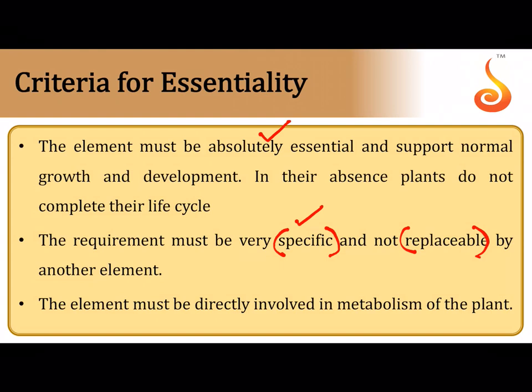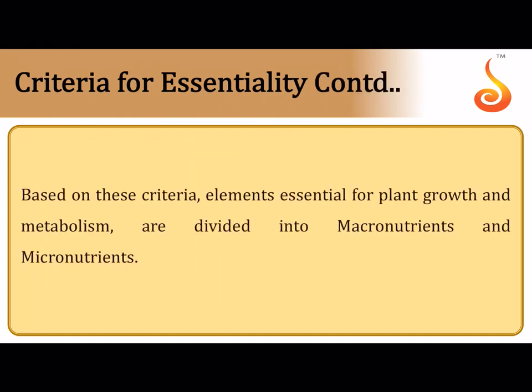And very importantly, whichever element that we are considering as essential, that element must be directly involved in the metabolic pathways of the plants. Based on the criteria, elements can be classified into macronutrients and micronutrients.